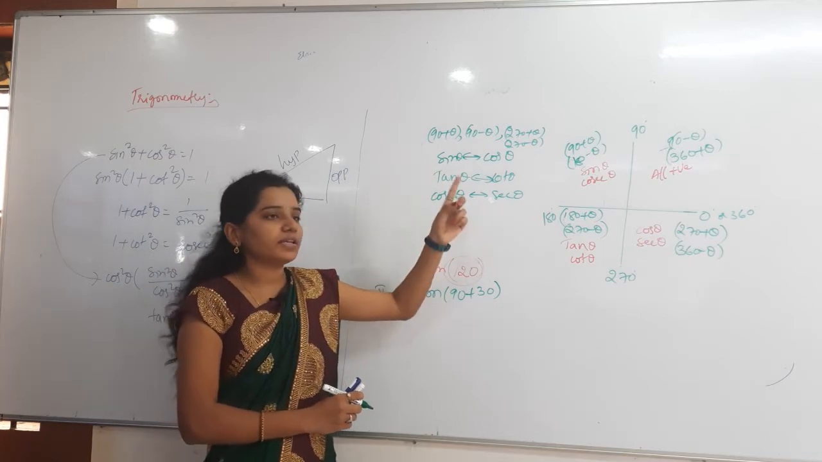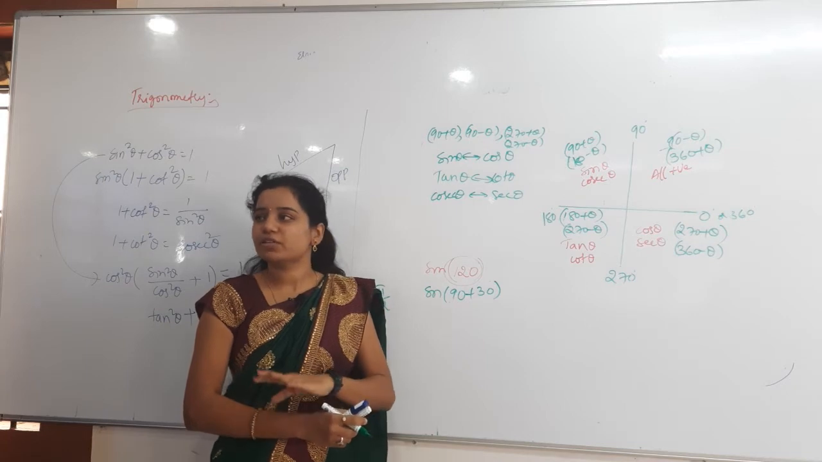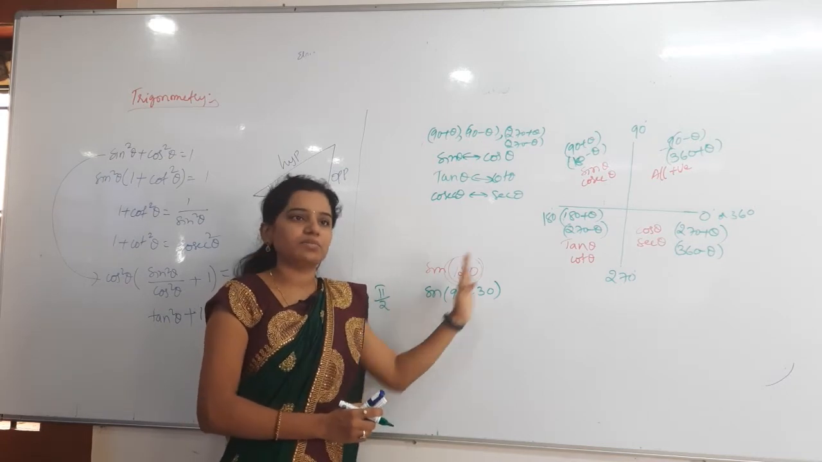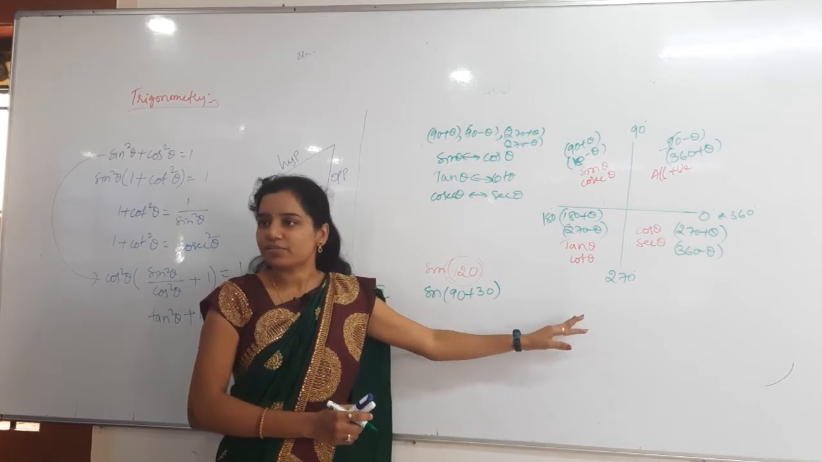While doing 180 and then 360 or 0 degrees, then what happens? Everything will be as it is. If I take sine, it means sine only, cos means cos only, tan means tan only. In that way it will be.